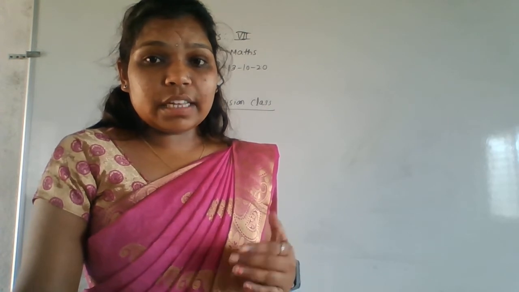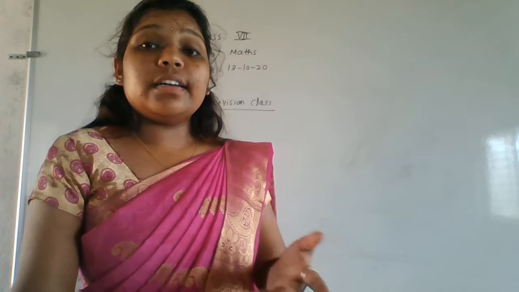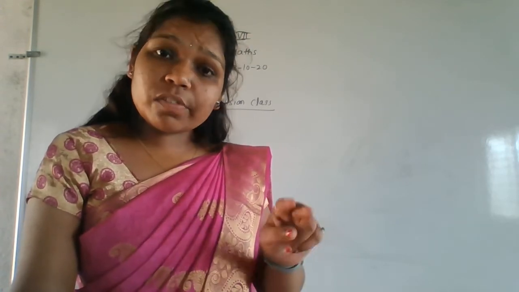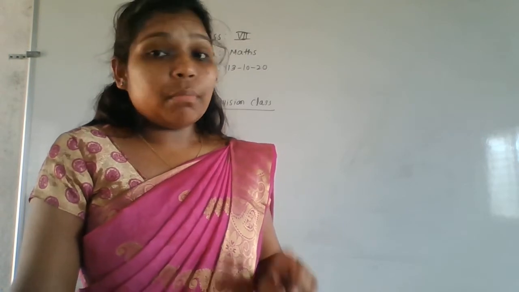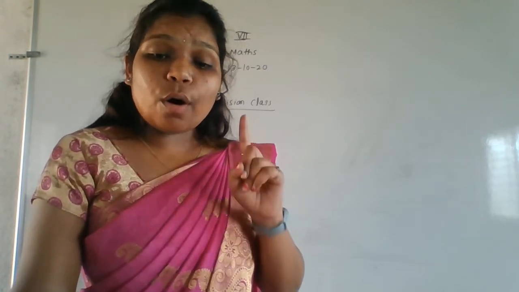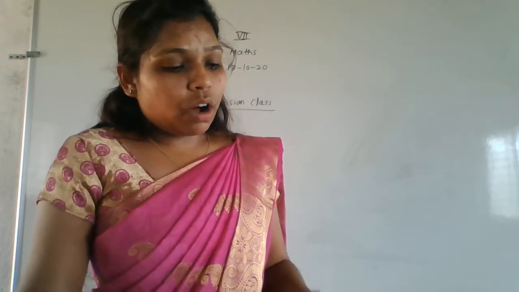Instead of doing division and multiplication first, if you do the addition and subtraction, then it is wrong. In some problems you will get the same answer, but not for every problem. That's why we always have to follow the BODMAS rule. So after that, we solved the exercise problems also.